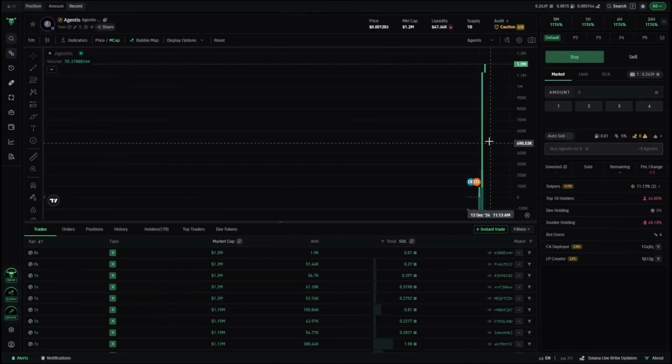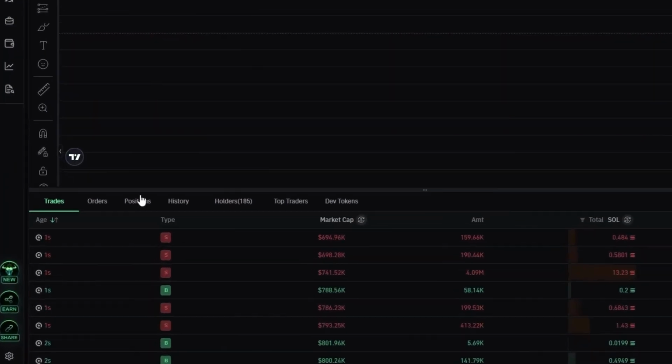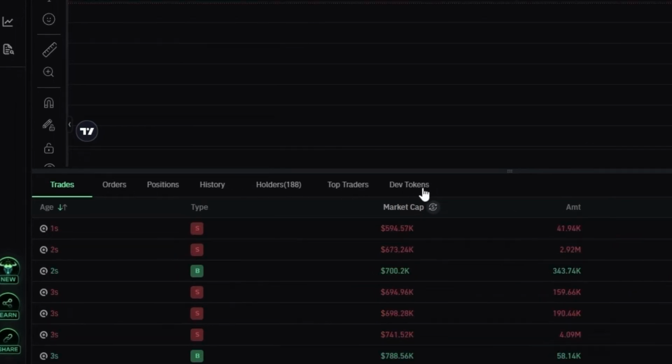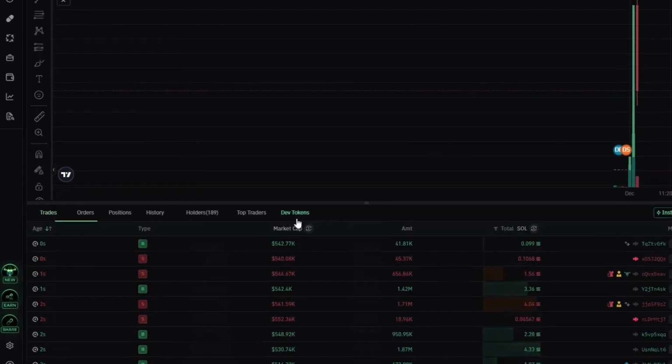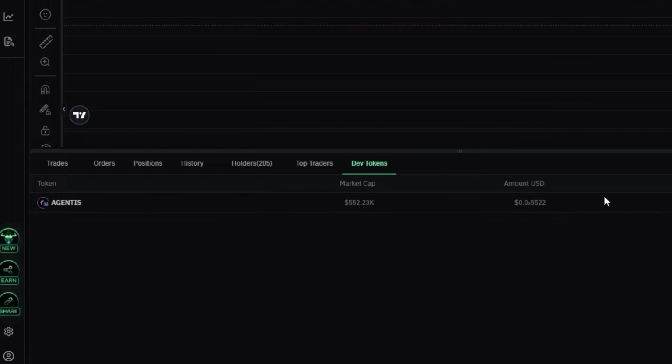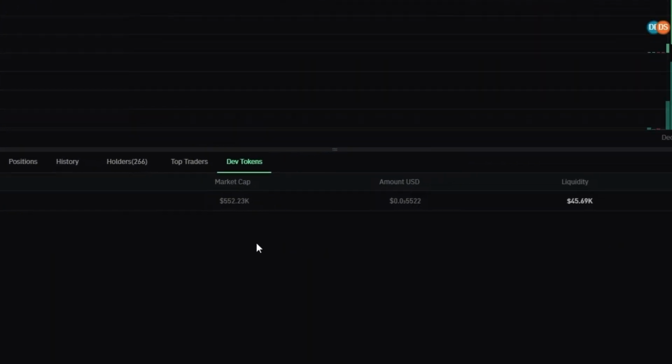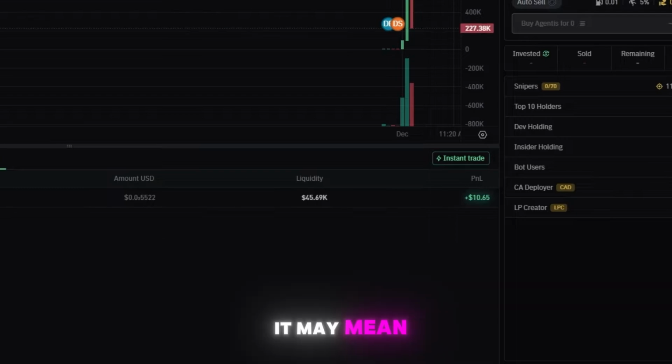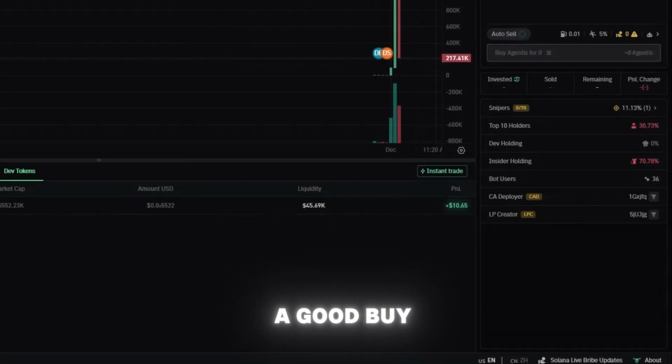What's now different inside of this interface to start with, you might notice these tabs at the bottom are a little bit different, and they are also in a different order. One new feature over here actually shows us all the other tokens this developer has made. So if we clicked on this, and we saw that this developer had made a coin which had gone to 100 million, it may mean that this is a good buy.